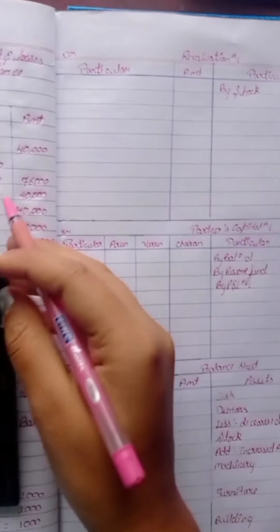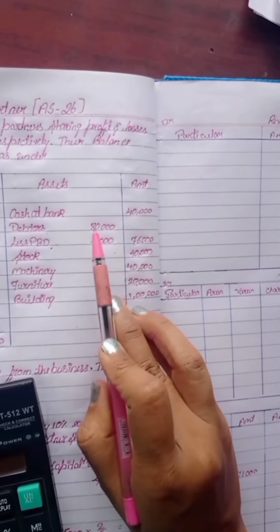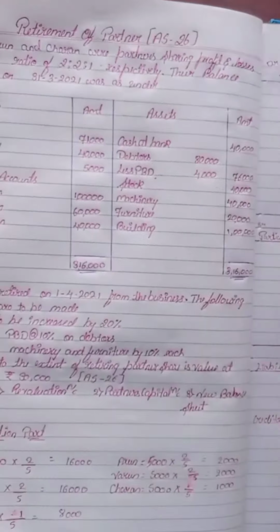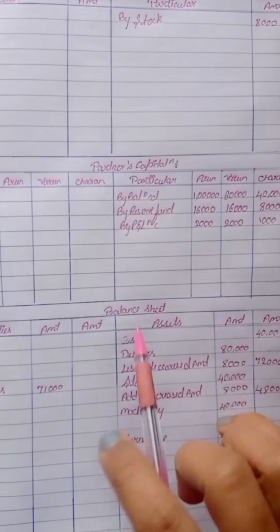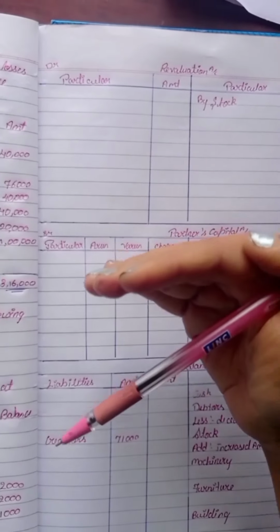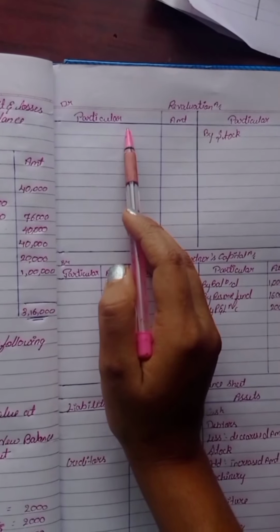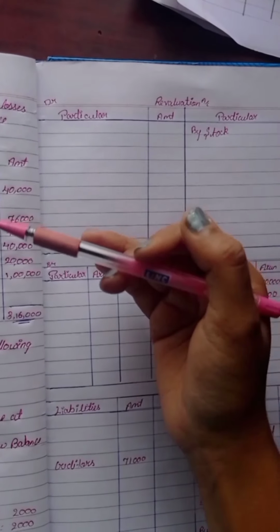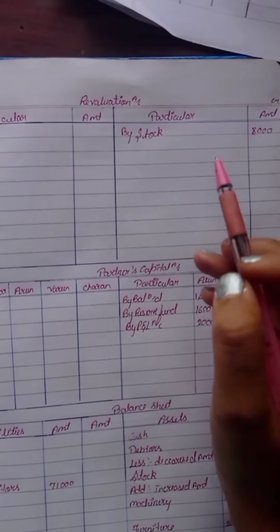But remember here in question old balance sheet they had given less PBD is 4,000 and now the PBD has been increased by 10%. First it was 4,000 and now it is 8,000. The difference is 4,000, which is increased. If it is increased, write in debit side revaluation account. You may wonder why I am writing in debit side when it is increased, because I had said when the amount is increased write in credit side.